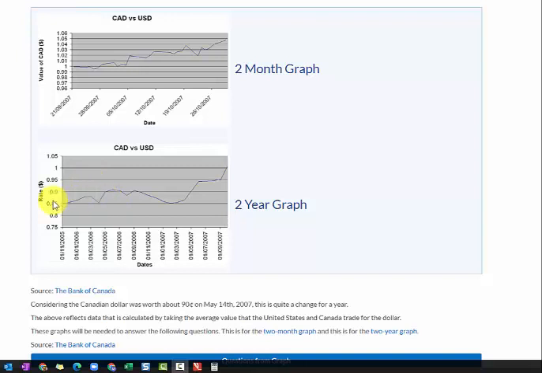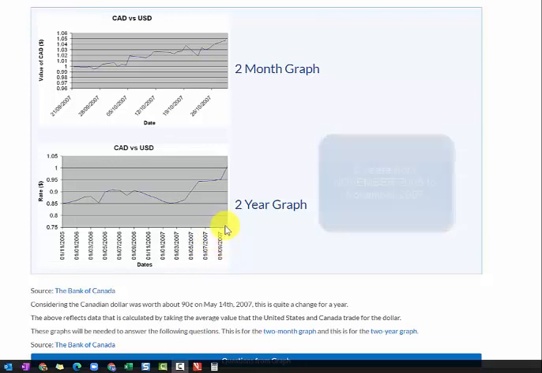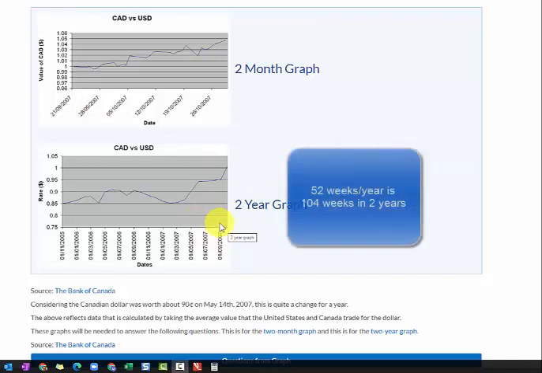Let's compare it to this one. This one, we've got things going up and down, and it's over 2 years now, starting at 85 cents in November 2005, and then we're going all the way 2 years later. So here's a tick for September 2007, and then we'd think this one would be into November 2007, so 2 years later. And 2 years is, there's 52 weeks in a year, because I'd rather do the same scale as weeks. So there's 52 weeks in a year, so 104 weeks in those 2 years.